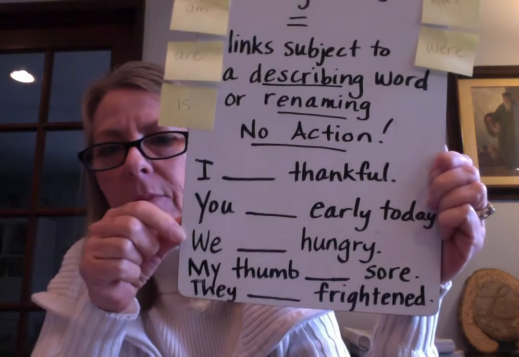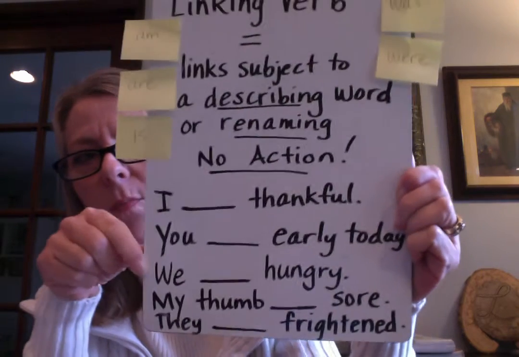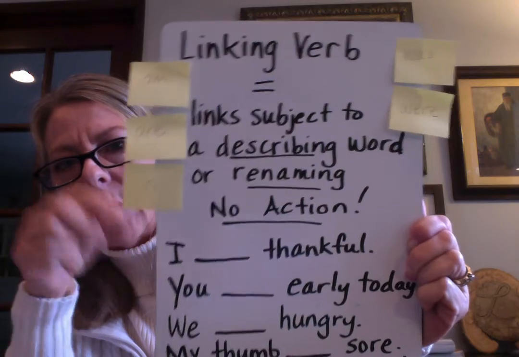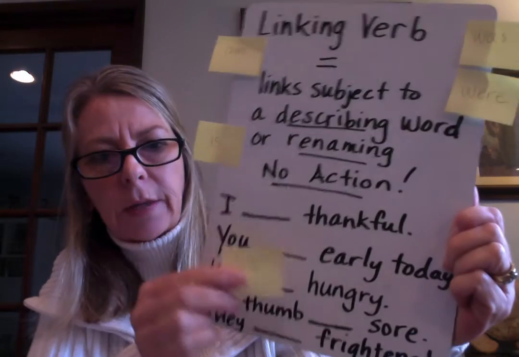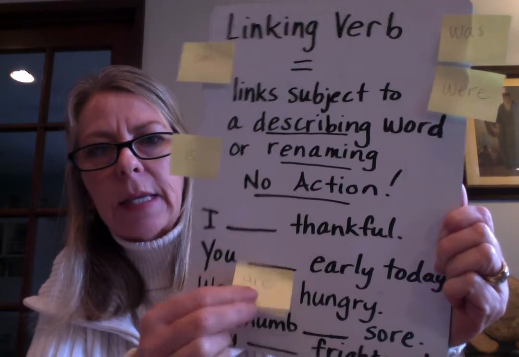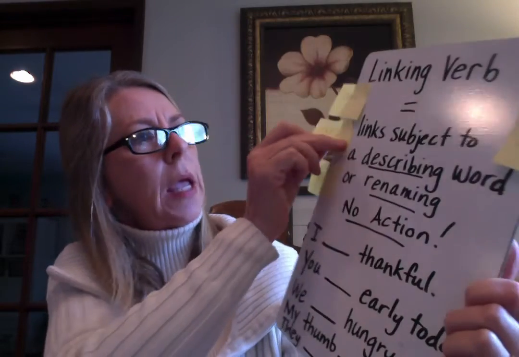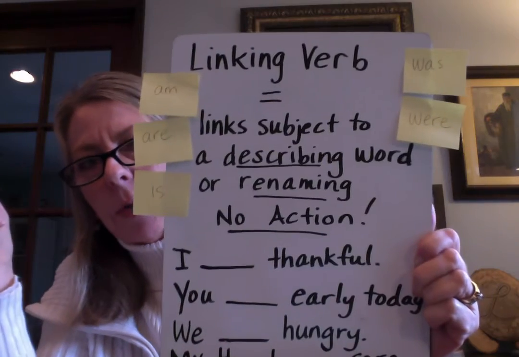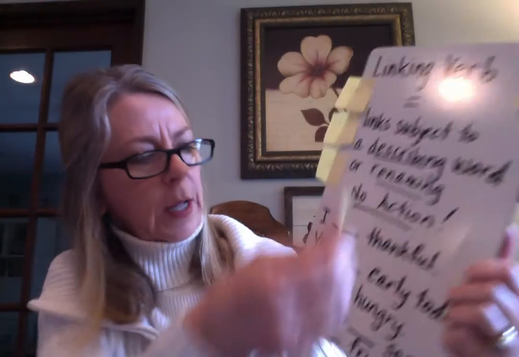We blank hungry. Okay, if it's happening right now, what would you say? We blank hungry. We are hungry. Good. And what would you use for past tense? Yesterday, what would you put? Yesterday, we were hungry.